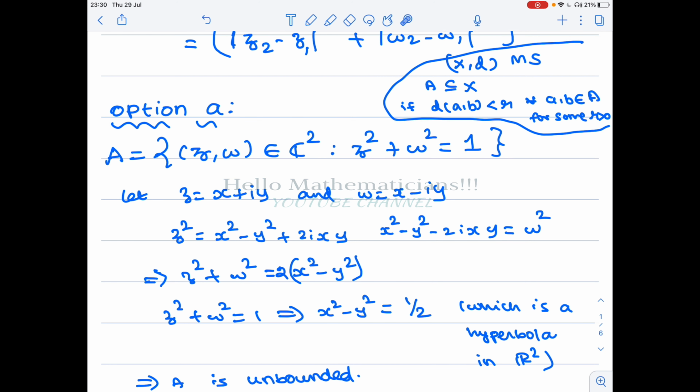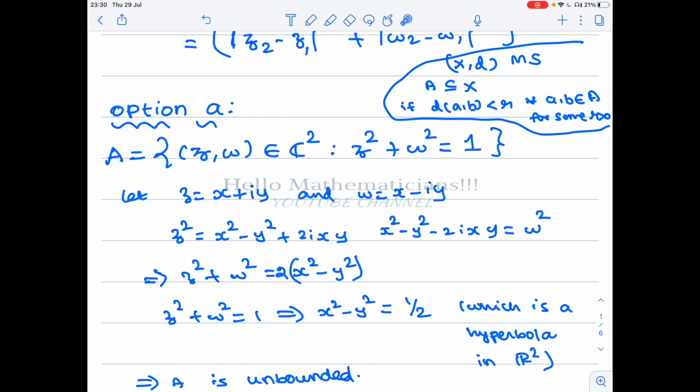To show this, we use the fact that we already know many examples of unbounded and bounded sets. We will show that some unbounded subset that we know well is a subset of this set. If a subset is unbounded, then the bigger set is also unbounded. That is our logic.